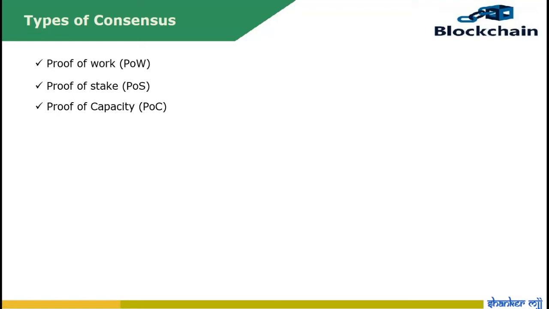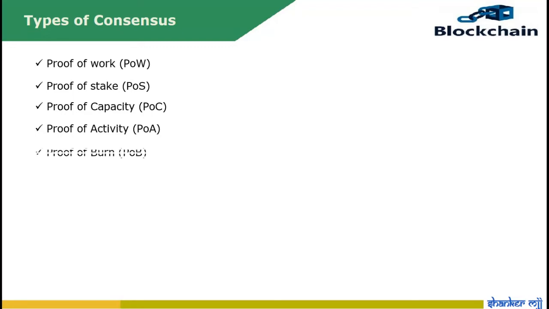The more memory or hard disk space a node has, the more rights it has to maintain the public ledger. Proof of activity is used on Decred blockchain, a hybrid that makes use of aspects of both proof of work and proof of stake.